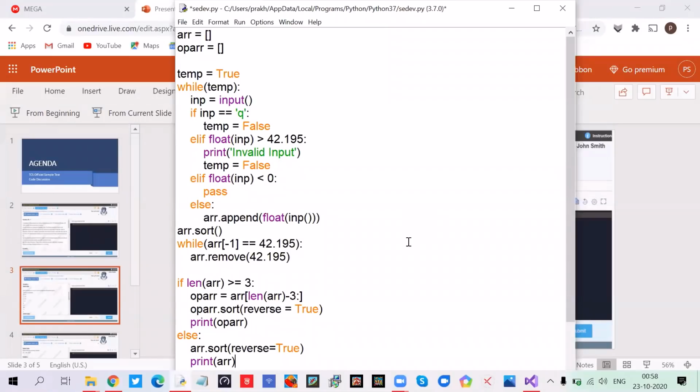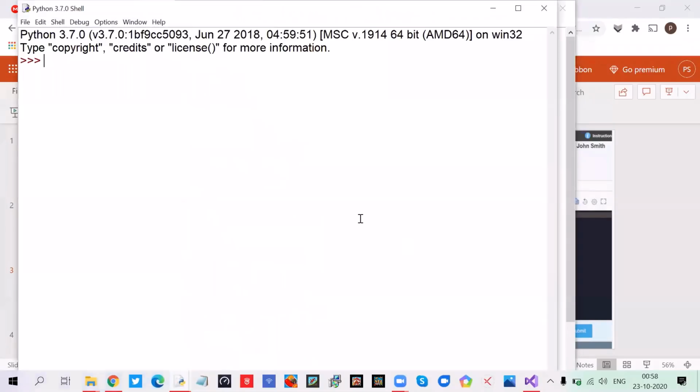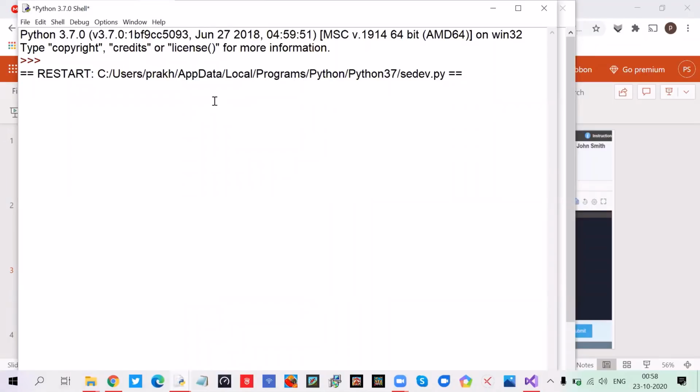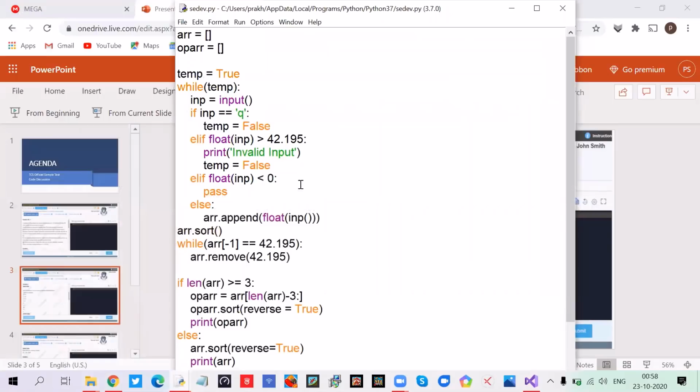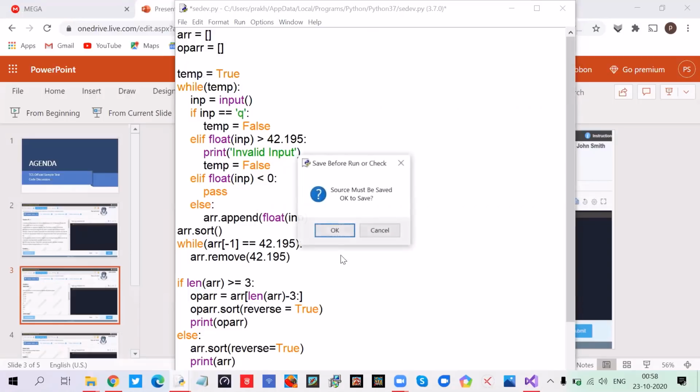Okay, so now I will run it and we will see if there are any errors or if our code is working fine. Here we have to give some inputs. Here we have one error: string object not callable. This mistake I made: when we use the input function, we use open-close braces, which defines that function. Because of this habit, I did it here also, so I have to remove this one, right? Now let's check.